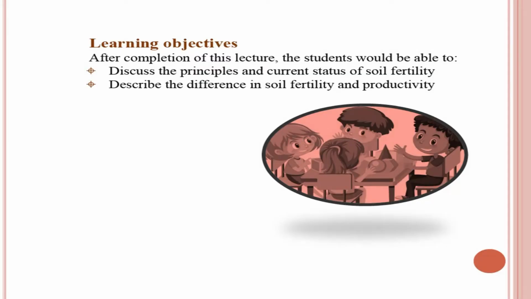Overall, the learning objective of this class are: number one, to discuss the various principles of soil fertility. Principles are the fundamental things, fundamental aspects related to soil fertility. We will discuss that, and the current status of soil fertility, and we will describe the difference in soil fertility and productivity. These two terms are often confused by the students. We will make the distinction between these two terms.